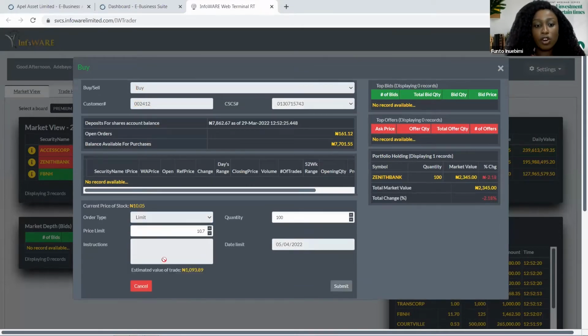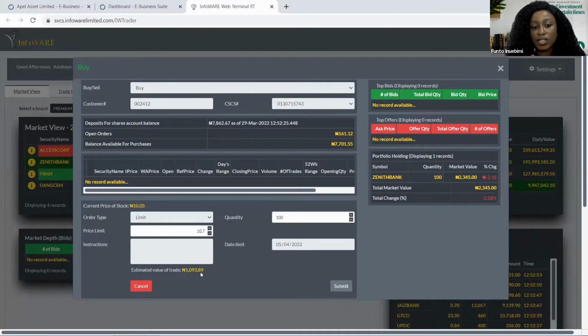By previewing your order, it's going to show you the estimated value of your trade. You can see it at this lower end there with a yellow font here. So this is already including the commission attached. So this is the amount that will be deducted from your account. And you also need to be careful. If your account is not funded, your trades are not going to push through. So you need to make sure your accounts are funded while placing trades.